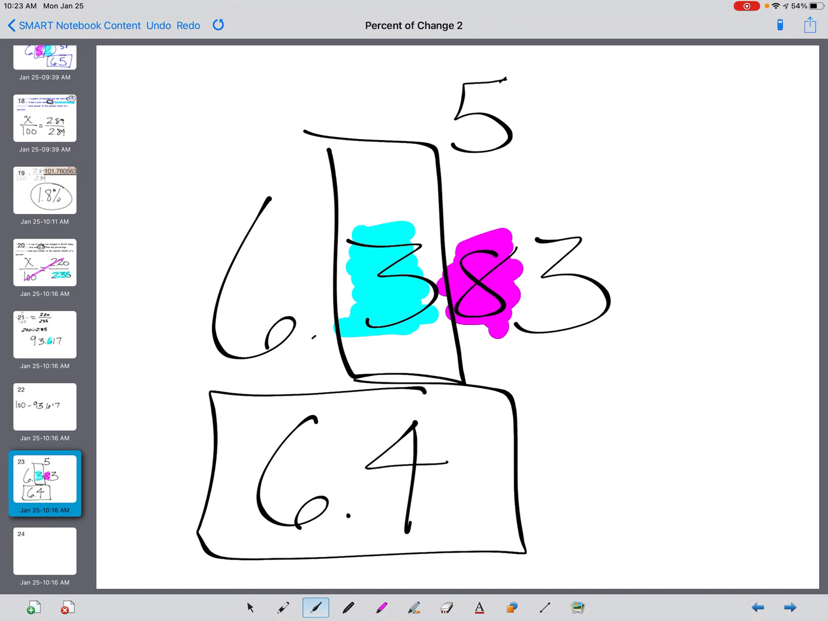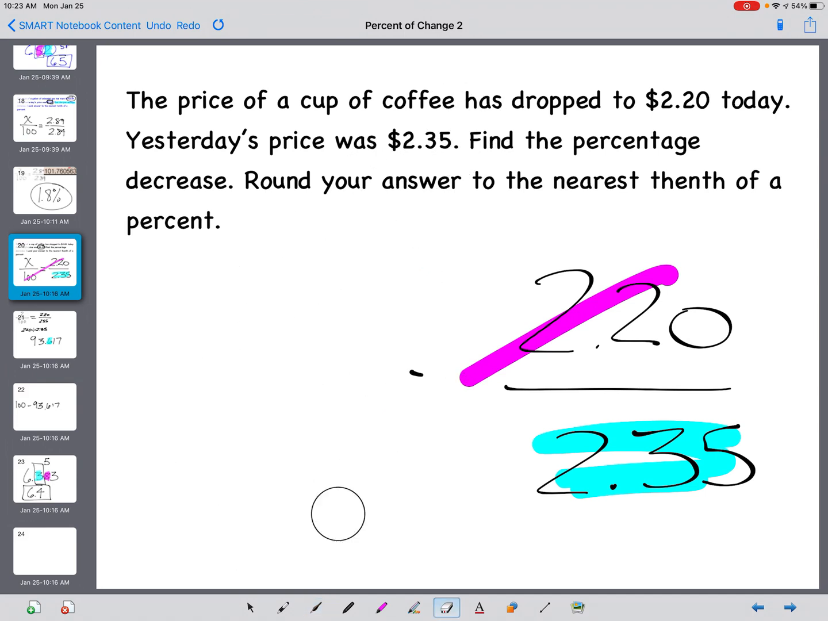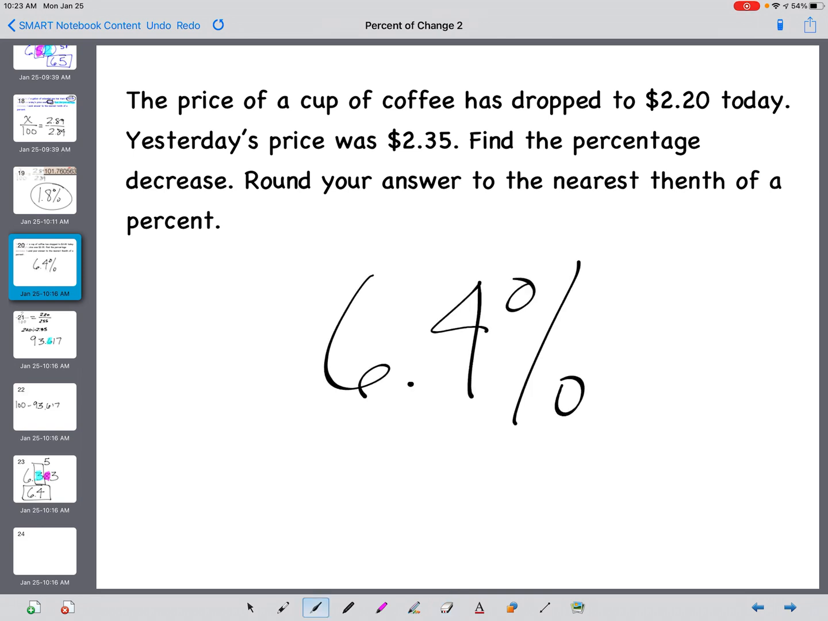The decrease, now if I go back to the original problem, 6.4%, it does make sense, right? The price dropped to 220. So from 235, it was a 15-cent decrease. And so 6.4 is reasonable as an answer here. It was a 6.4% decrease.